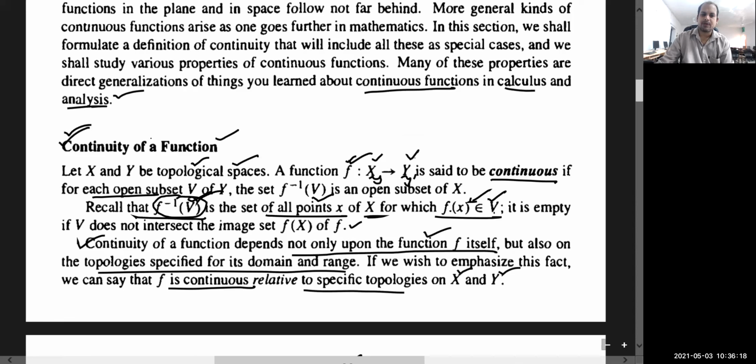A function is said to be continuous. Suppose X and Y are two topological spaces, X equipped with topology script T and Y equipped with topology script T dash. Then any function f is said to be continuous if whatever open set you choose in Y, its set theoretic inverse image should be open in X. I mean, that should be a member of the topology on X. So this is the definition: if for each open subset V of Y, the set f inverse of V is an open subset of X.